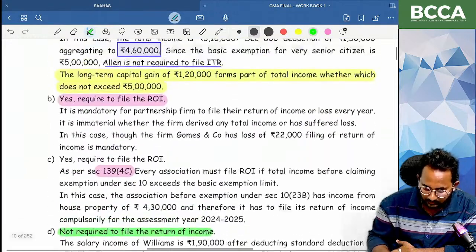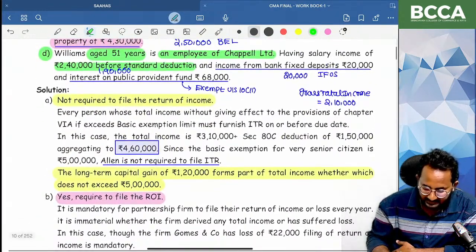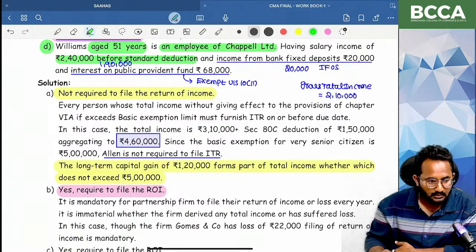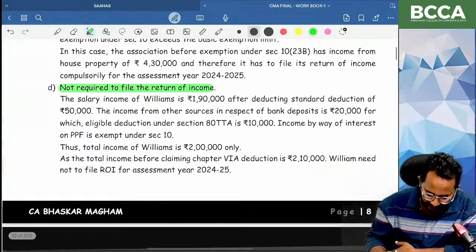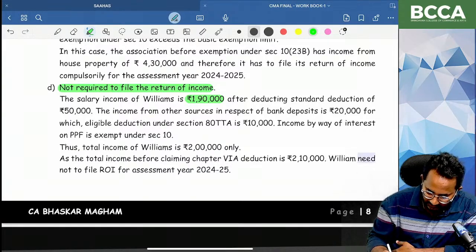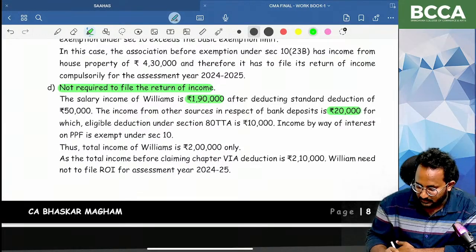Why, ma? Gross total income does not exceed the what, ma? Basic exemption limit. What is the basic exemption limit for Williams? 2,50,000. Yes, please check it out. Salary income is 1,90,000. Yes, ma. Interest is nothing but what, ma?